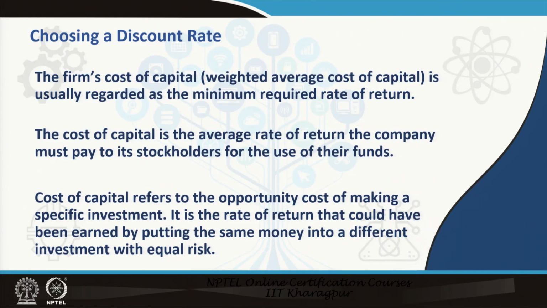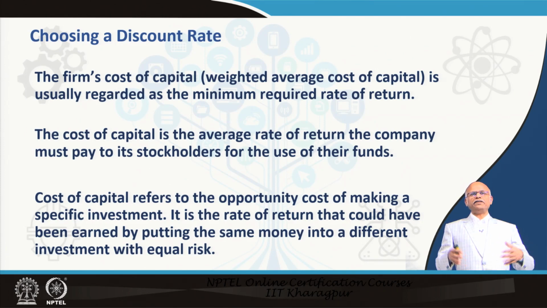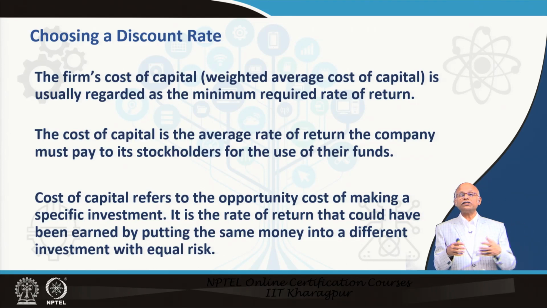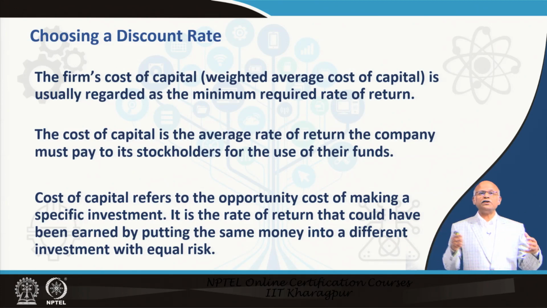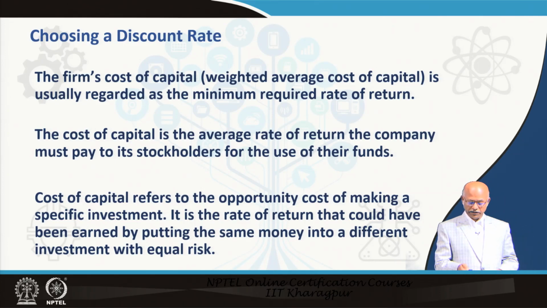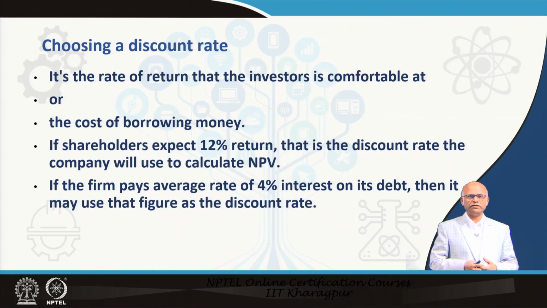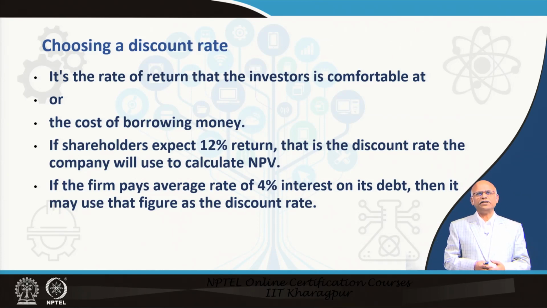So, there are so many parameters for deciding on choosing the discount rate. Cost of capital is the average rate of return the company must pay to stockholders and its debtors. So many people are involved, they are getting money from different sources. Cost of capital refers to the opportunity cost of making a specific investment. It is a rate of return that could have been earned by putting the same money into a different investment plus a risk premium. So, remember the risk premium is very, very important when choosing a discount rate.